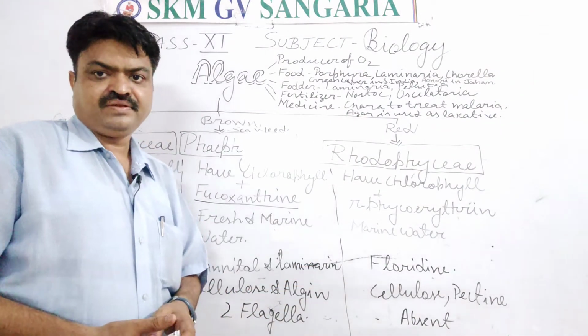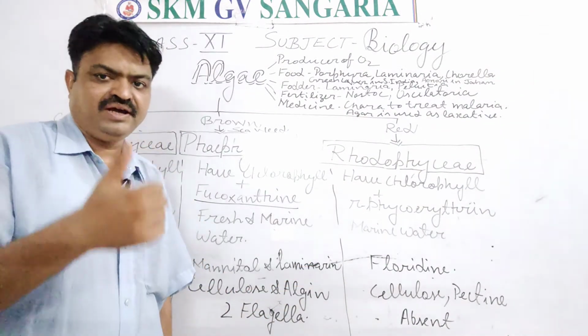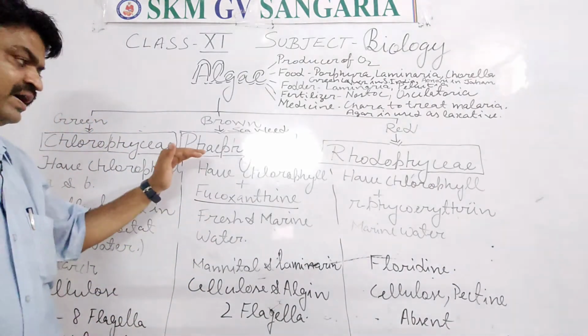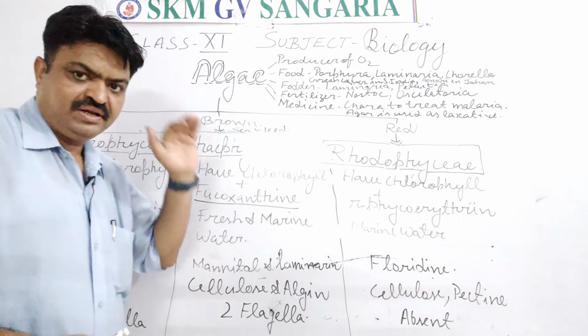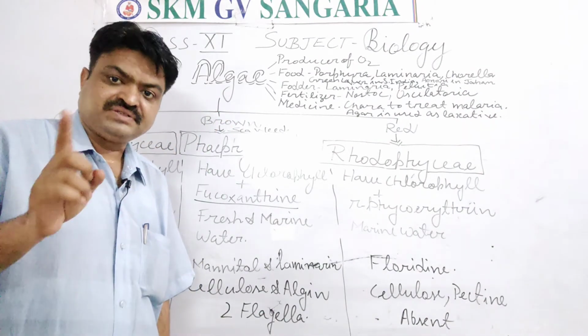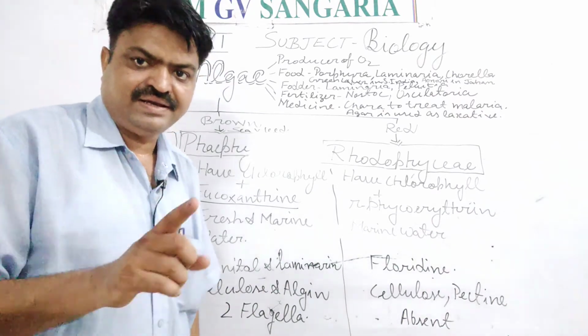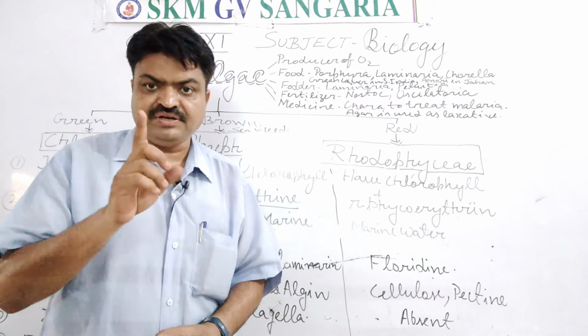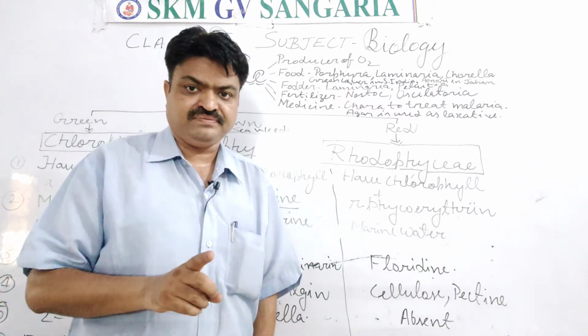But in Phaeophyceae, the cell wall is made up of cellulose and algin, student. With the help of the name of the algae you can learn this. Phaeophyceae, means the brown color algae, cell wall is made up of cellulose and algin. Algin, A-L-G-I-N, algin. This you will learn. It is a most important question.